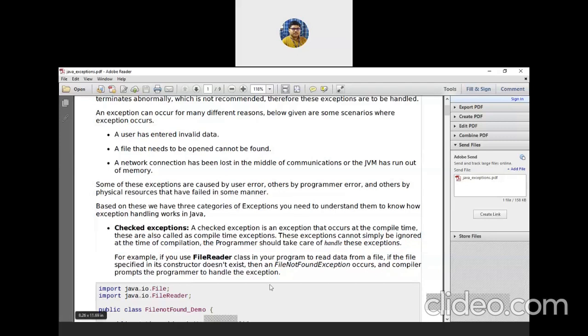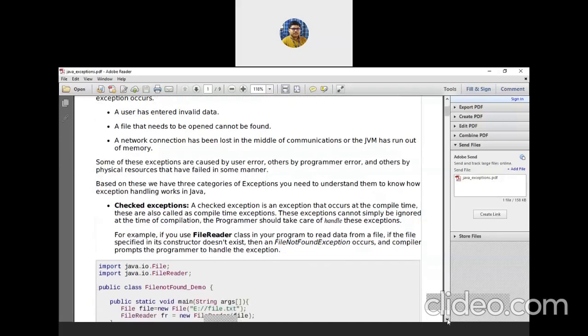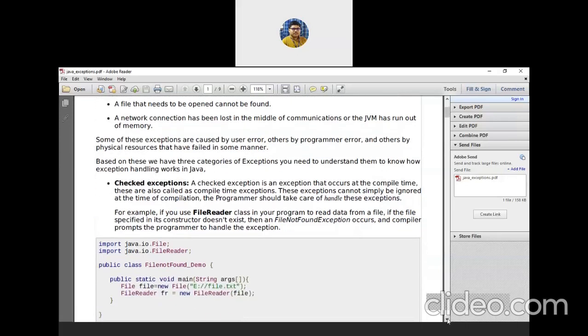Public static void main throws IOException. Why is it written?